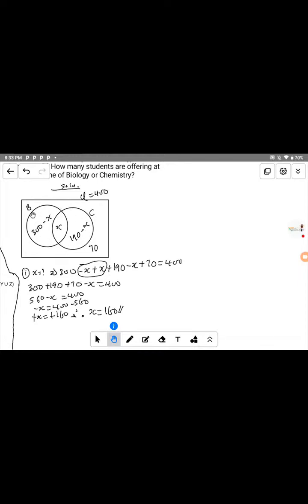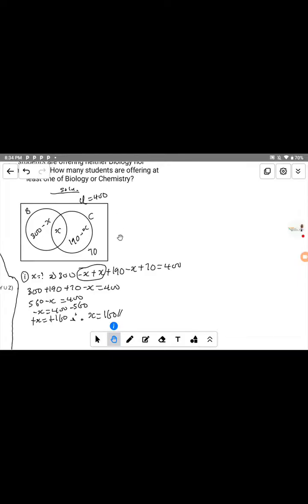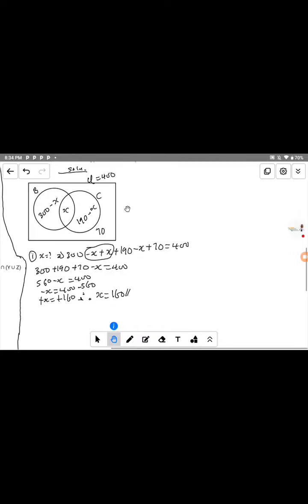The number of students that offer biology and the number of students that offer chemistry, that is what you'll be adding up. This will be added to this, and you get the figure 2 answer. Very quick. Now let's solve that mathematically. That is figure 2.